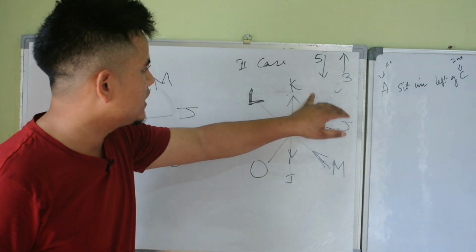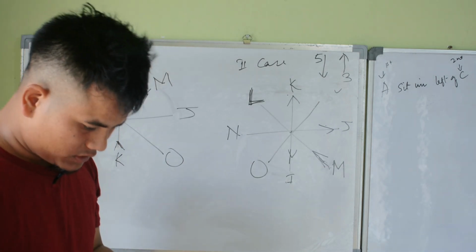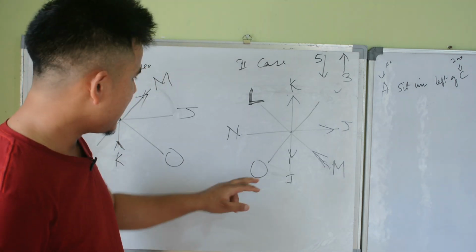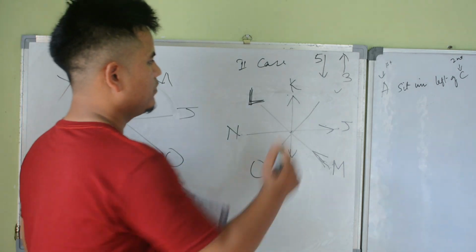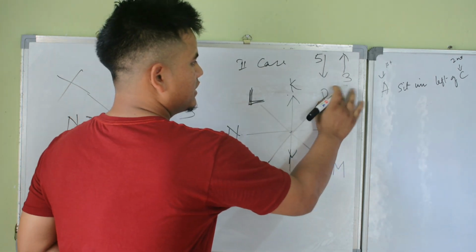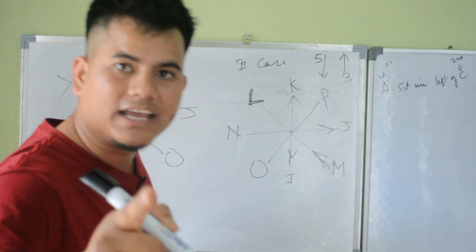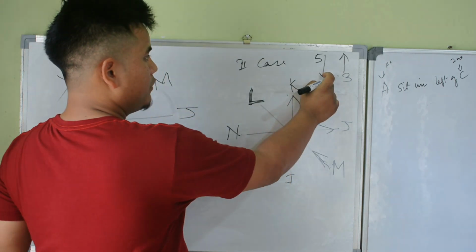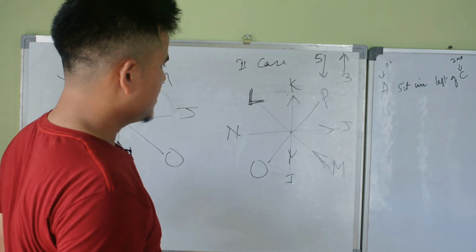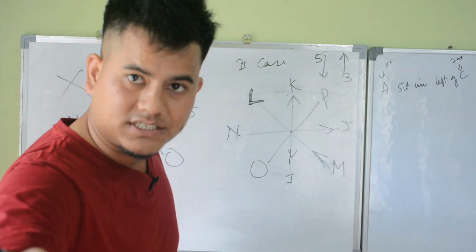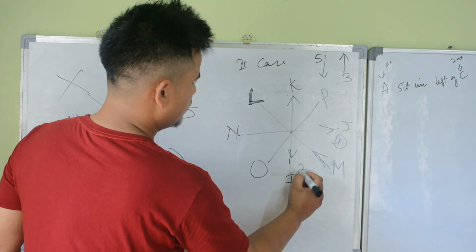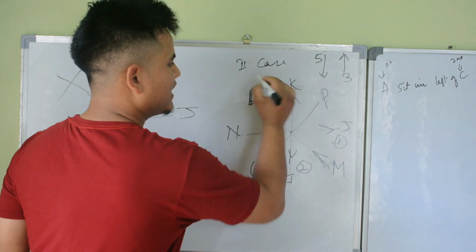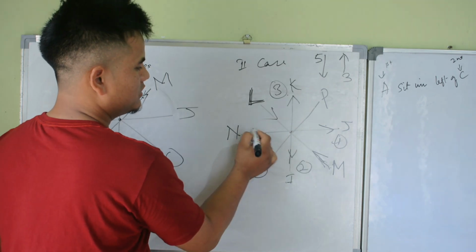H, I, J, K, L, M, N, O, P. 5 of them facing to the center, 3 of them facing away from the center, and the rest facing to the center.